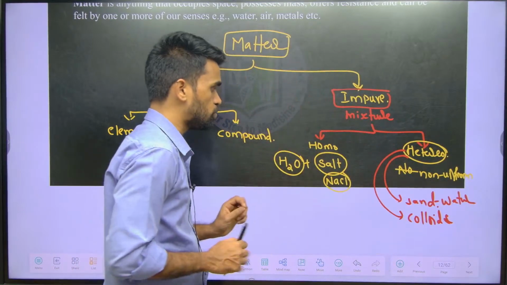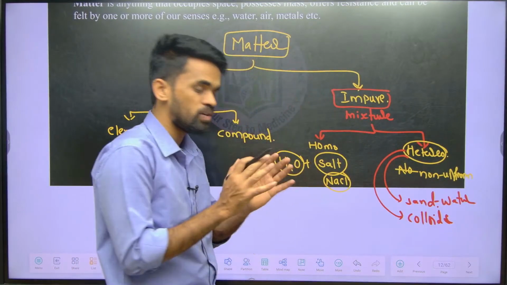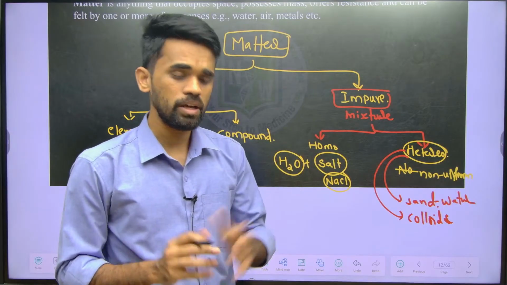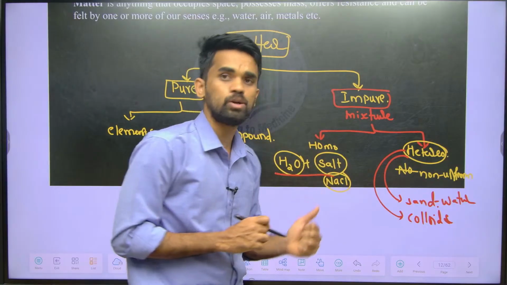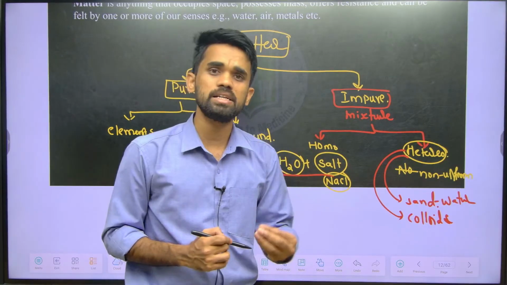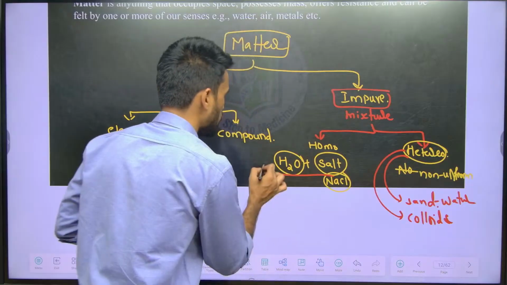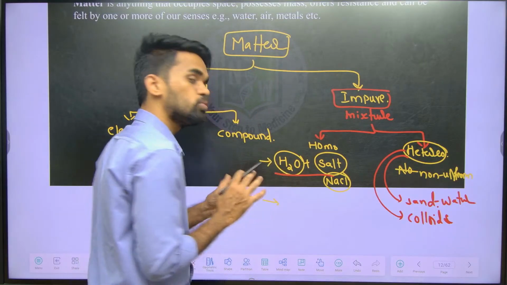Okay, so for homogeneous, what I told you, it should be uniform throughout the mixture. The best examples of a homogeneous mixture are salt water and sugar water. Along with these you will have a few more examples.